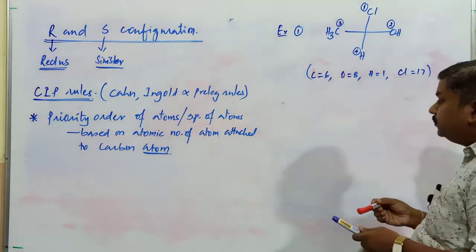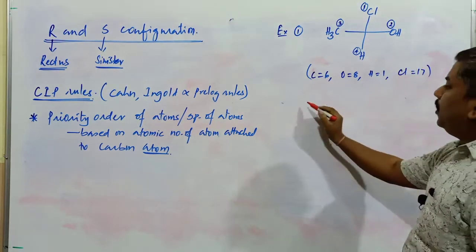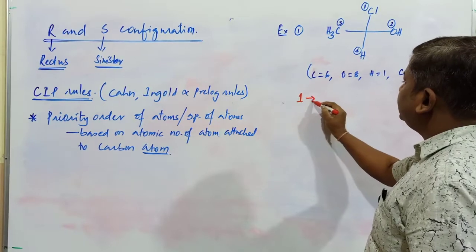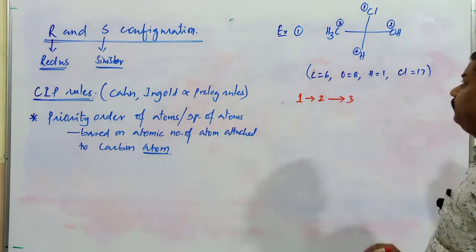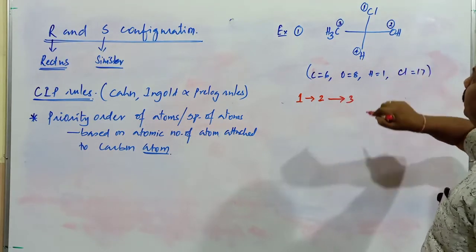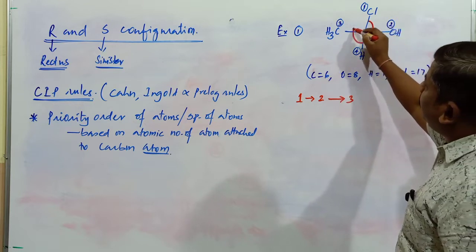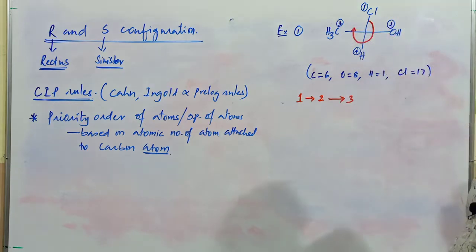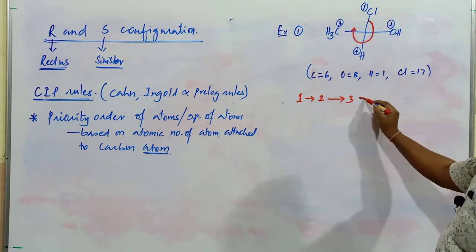Now if you observe this molecule very carefully, from first to second group, second to third group, how is our eye moving? Our eye is moving in this direction. Whether it is clockwise or anti-clockwise, it is moving in the clockwise direction.